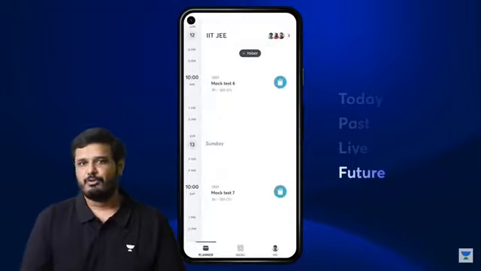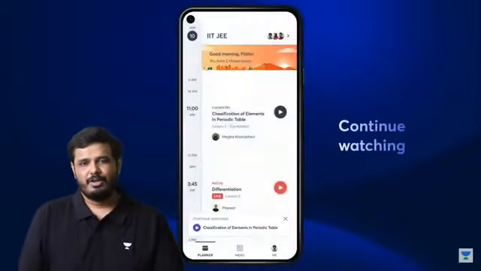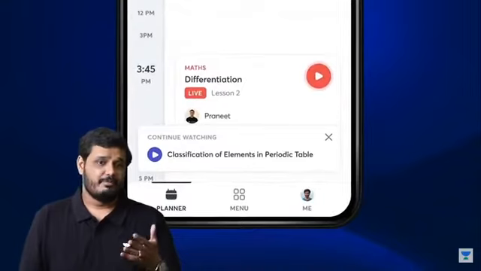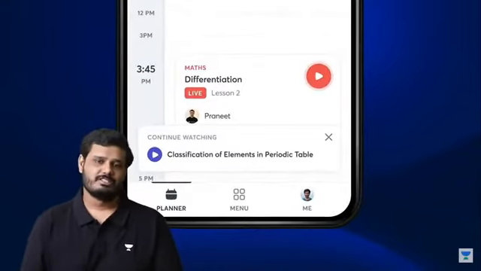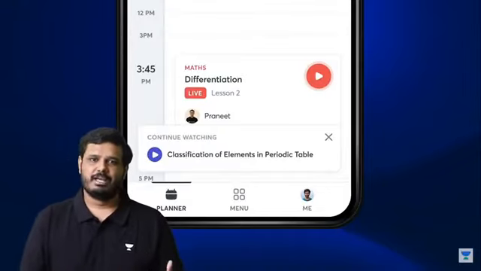Now, sometimes we get a phone call and get thrown out of the app. It's very annoying if you're watching a live class. With Continue Watching, now you can come back to the app and tap right there to jump right back into the class. Very helpful. Now, you might have noticed that there are gaps in the Planner.